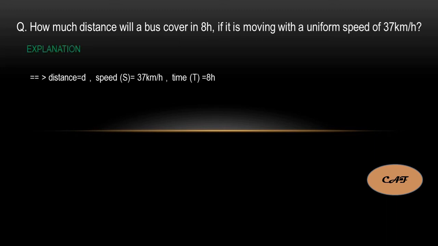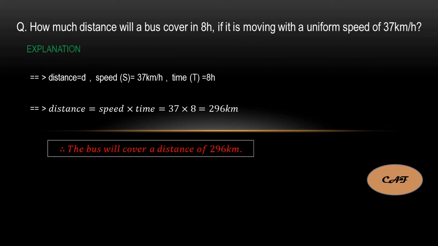See, distance I don't know, I have to find this one. I am assuming this variable as d. Speed is equal to 37 kilometers per hour and the time they gave is 8 hours. So I am substituting in the formula: distance is equal to speed into time, 37 into 8, is equal to 296 kilometers. Therefore, the bus will cover a distance of 296 kilometers. This is a very small problem, but sometimes these questions are also asked in competitive examinations.